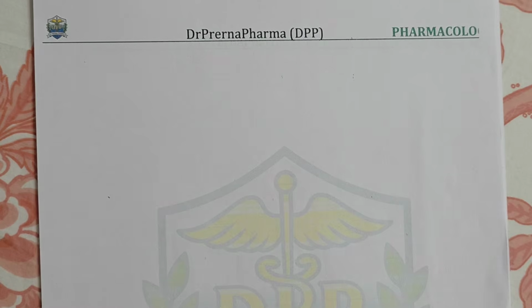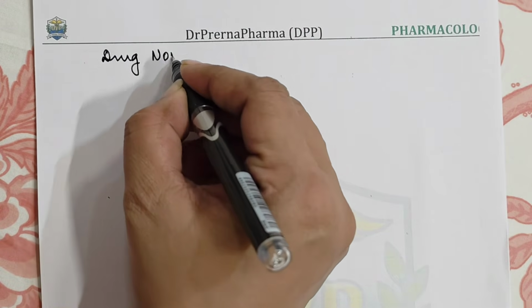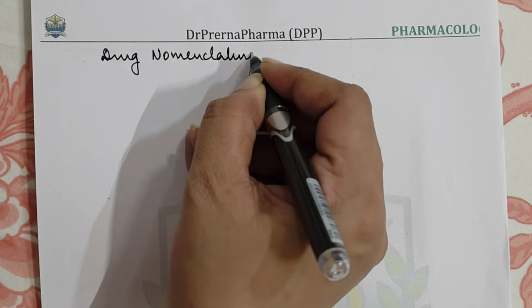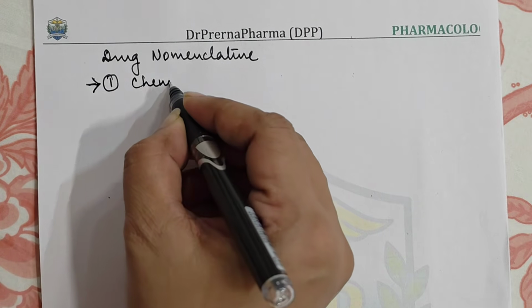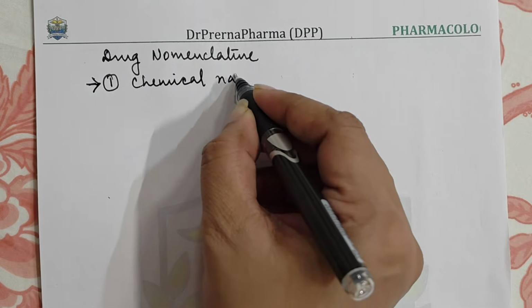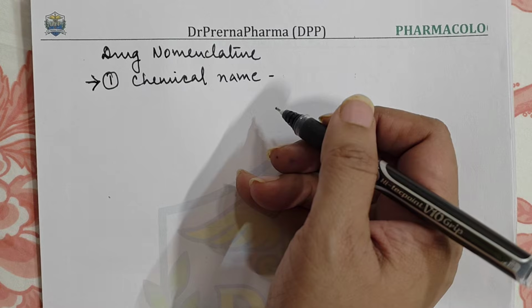Now coming to the next part, that is called drug nomenclature. In drug nomenclature, we study about the naming of the drug. So the first way a drug is named is called the chemical name. So this is basically the drug or substance described chemically, okay?